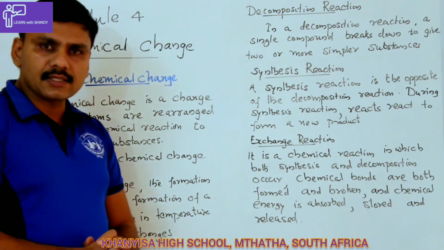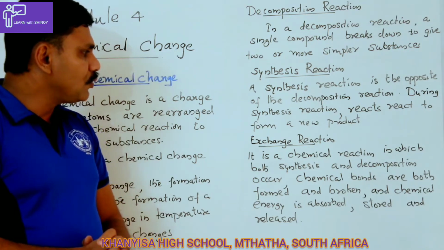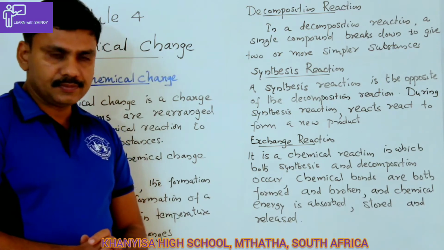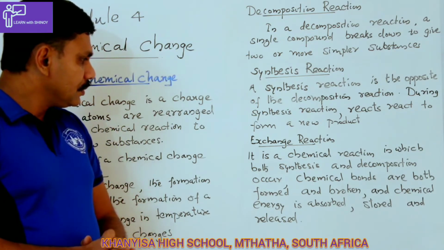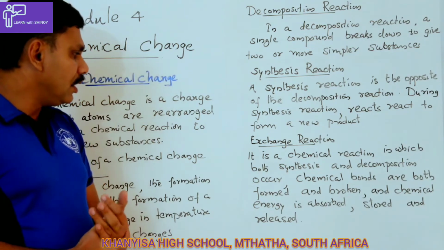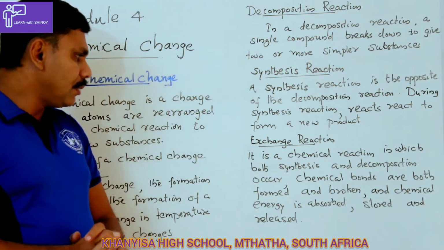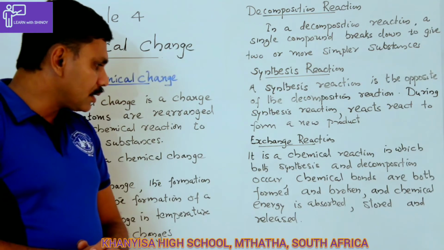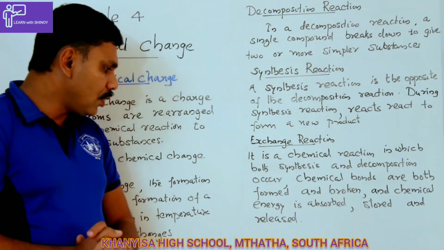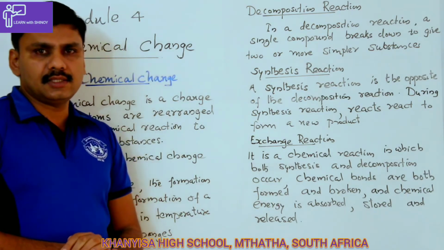During synthesis reaction, reactants react to form a new product. In exchange reaction, it is a chemical reaction in which both synthesis and decomposition occur. Chemical bonds are both formed and broken, and chemical energy is absorbed, stored or released. So these are the three types of chemical change.